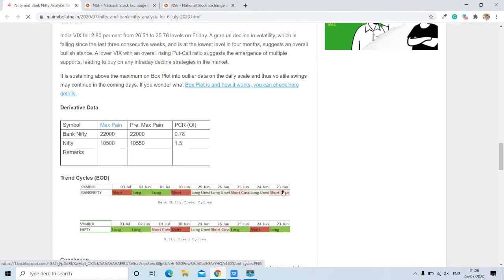And if we talk about the trend cycle, then for Bank Nifty you can see from 23rd of June only two longs over here, then again short. So this is mixed, and also the trend cycle for Nifty is mixed. So there is no clear indication of any trend. This is just range bound for Bank Nifty and Nifty. And this is all about Bank Nifty and Nifty analysis.